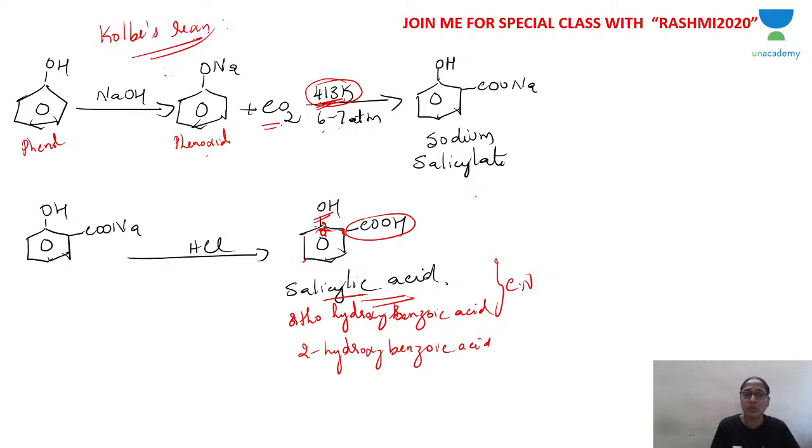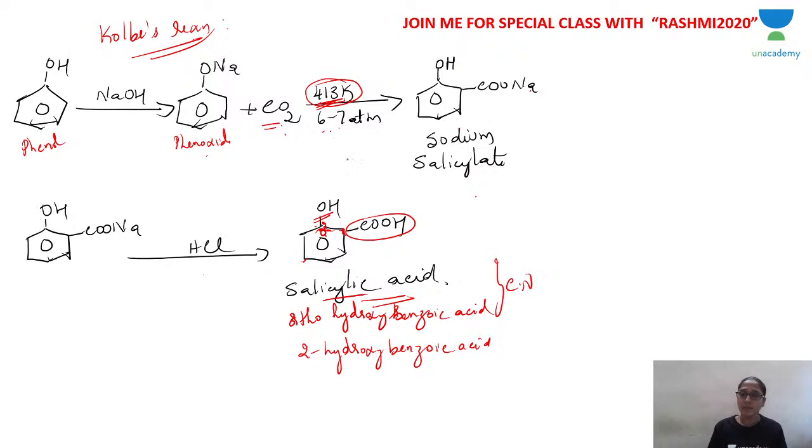Once again, let's go through it. Phenol is treated with sodium hydroxide, so sodium phenoxide ion is formed, which on heating to 413 Kelvin with carbon dioxide at 6 to 7 atmosphere forms sodium salicylate, which on acidification with HCl will give you salicylic acid.